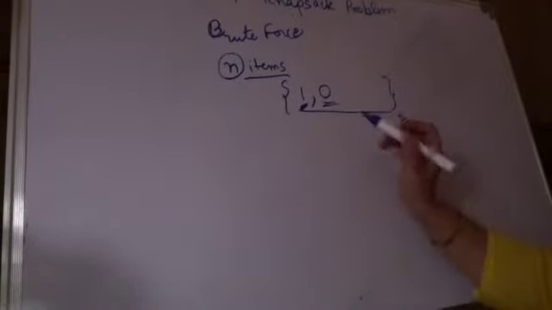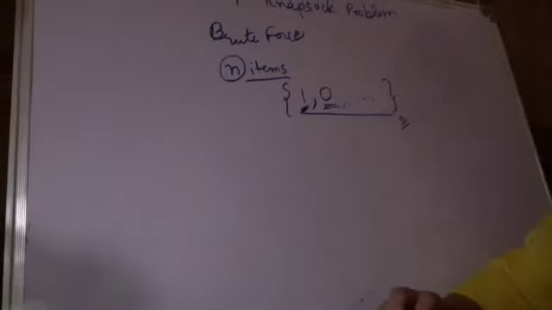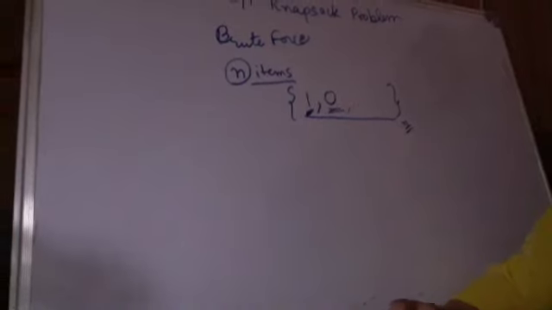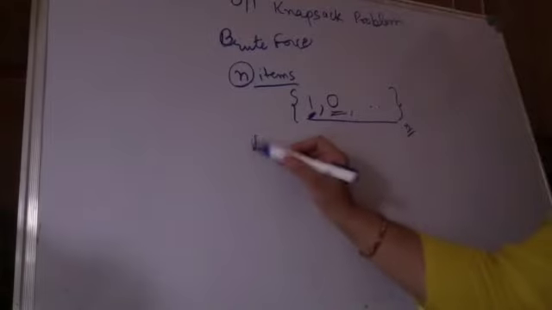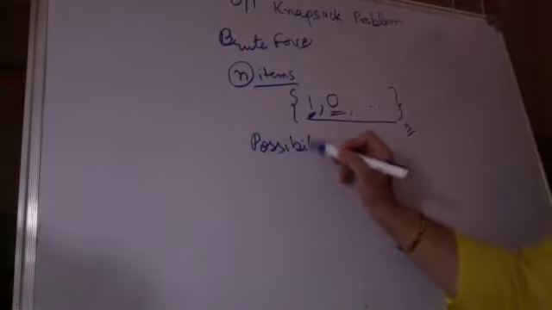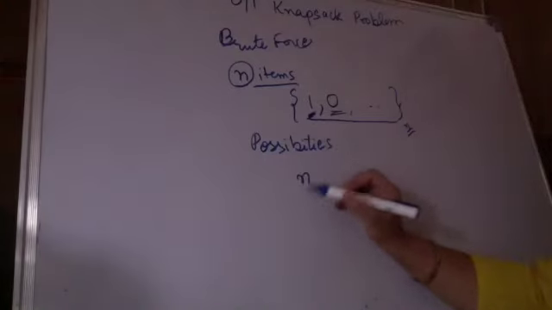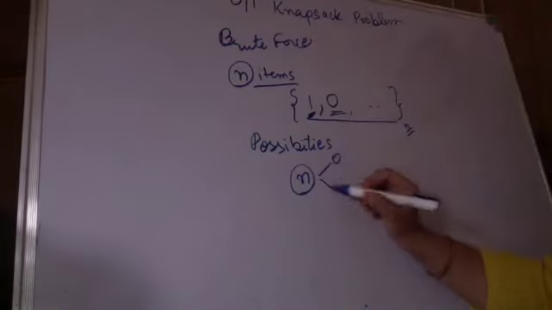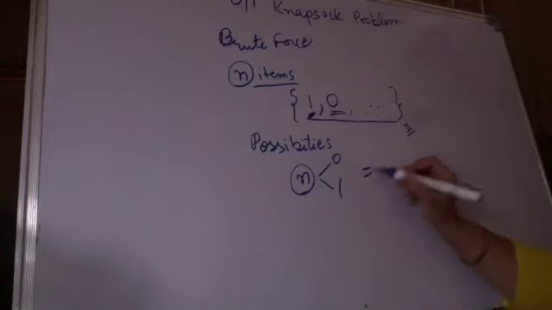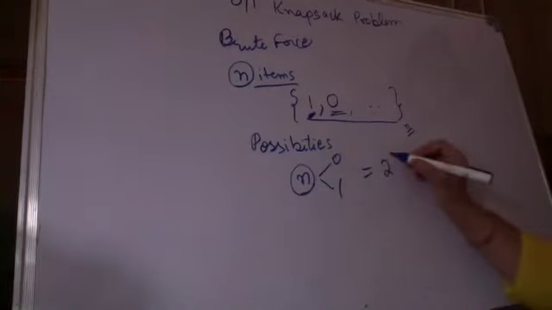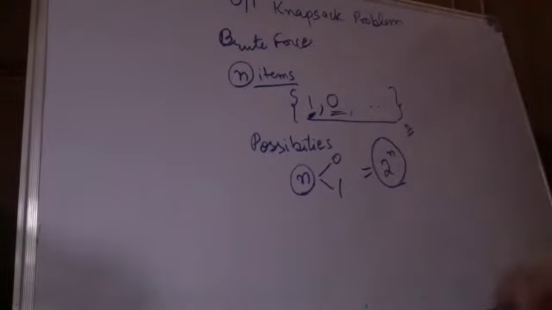Are you understanding this? So there are n items. I have to either pick or not pick each item. Every item has some weight and price associated with it. Total n items are available. Items can be repeated also. How many total possibilities are there? There are n items. Every item can either be picked or not picked, so 2 possibilities for each of the n items. Total number of combinations this set can have is 2 raised to the power n possible solutions.